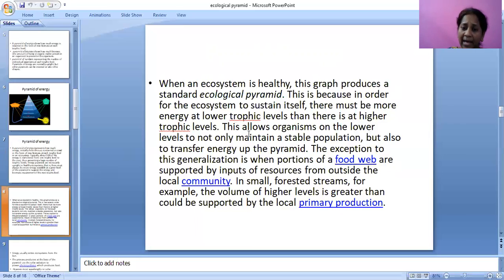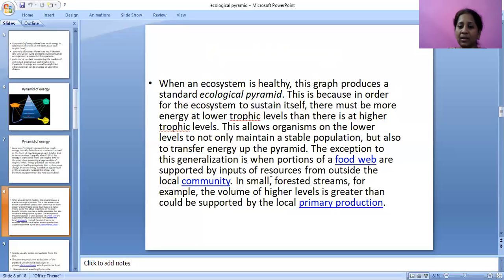This allows the organisms on the lower level to not only maintain a stable population but also to transfer energy up the pyramid. The exception to this generalization is when portions of a food web are supported by inputs of resources from outside the local community.